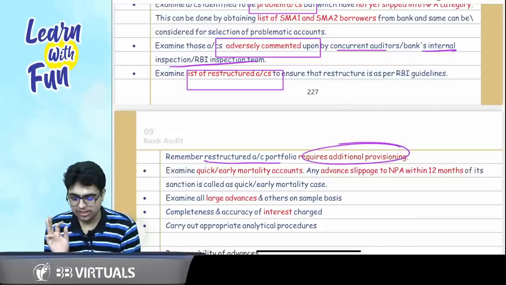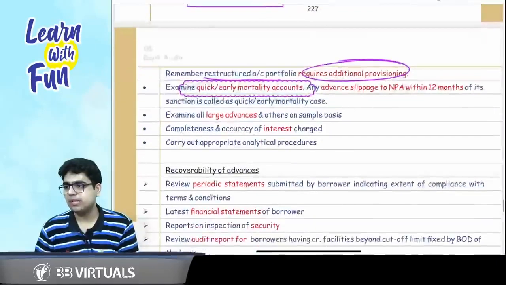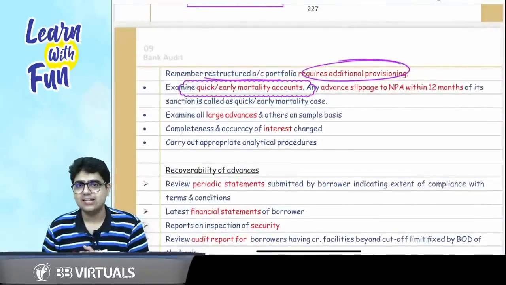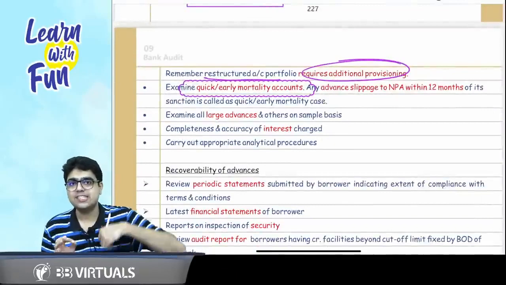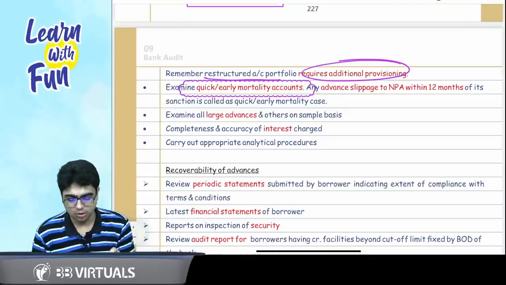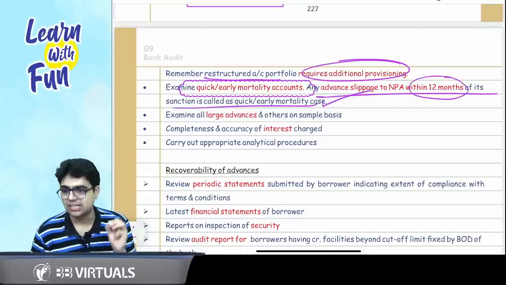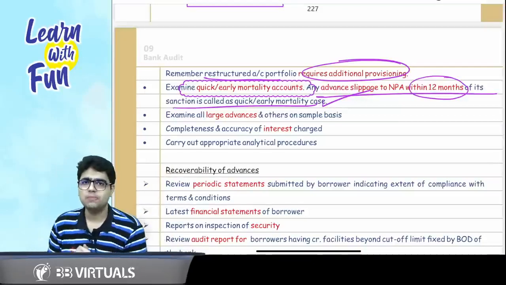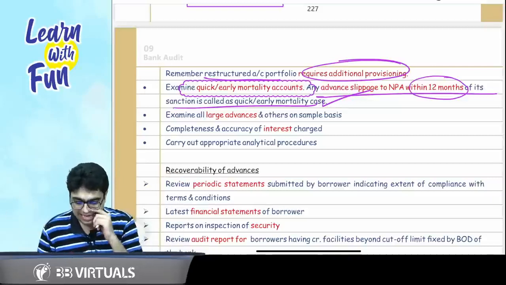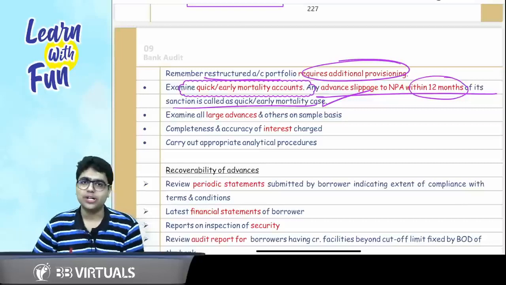And the last point is quick or early mortality accounts. So what do you mean by quick and early mortality accounts? These are considered to be the accounts which have slipped into NPA within a period of 12 months of their account opening. Any advanced slippages to NPA within 12 months of the sanction are called quick mortality accounts. Basically, the account ran quickly, these accounts ran fast, and they died early, so I called them quick mortality accounts.